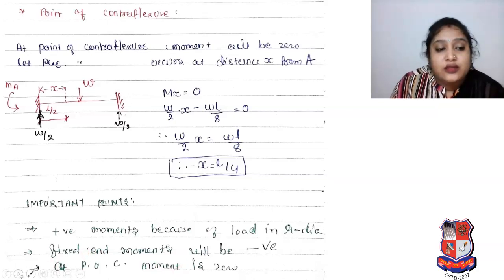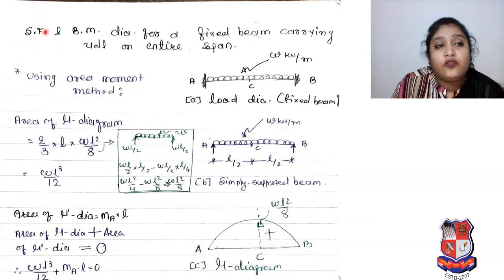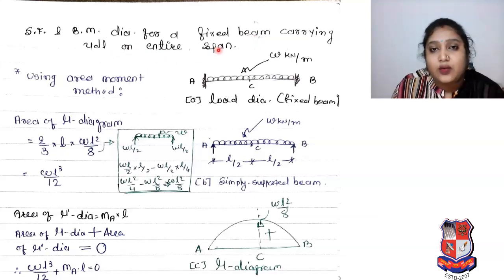Okay, so now we have to go for shear force and bending moment diagram for a fixed beam carrying UDL on the entire span. You can see from that figure, our fixed beam is there, A end is fixed, B end is fixed. It's a fixed beam with UDL on the entire span, W kilonewton per meter. So it is our load diagram. As per our steps, we have to make it a simply supported beam. So we remove that fixed end and we make it a simply supported beam.